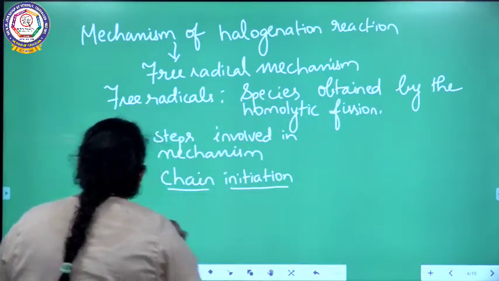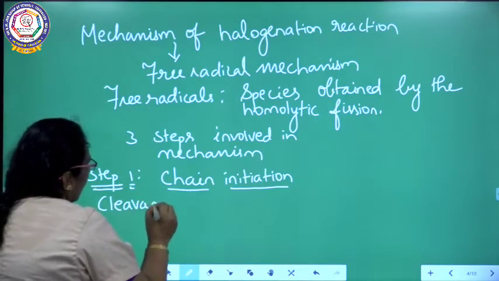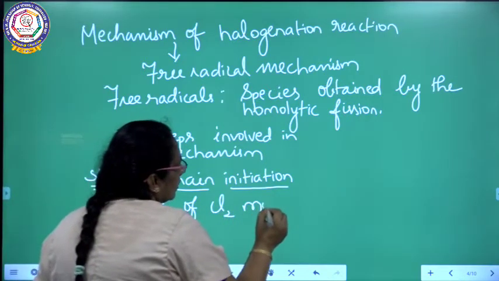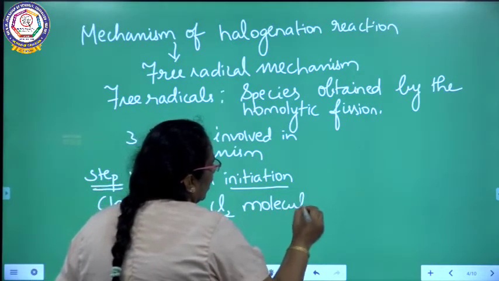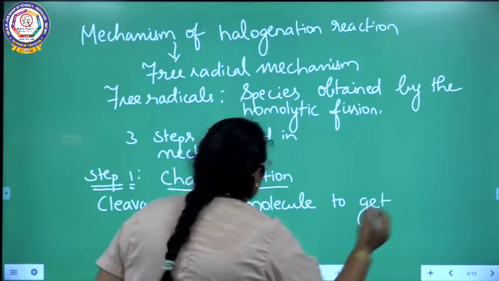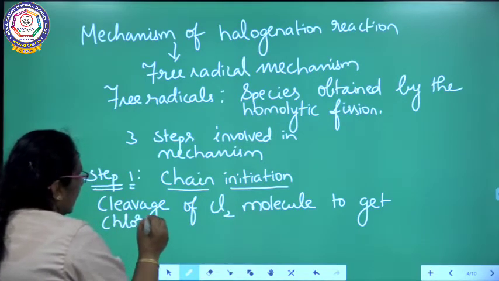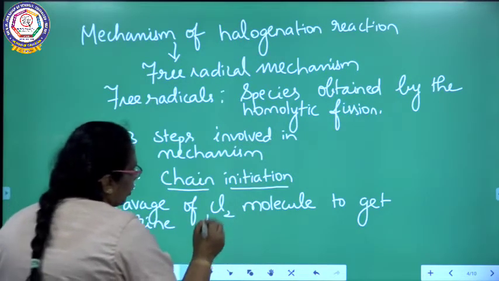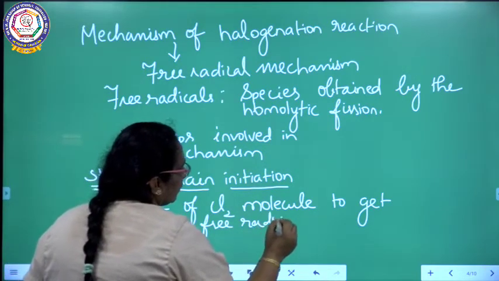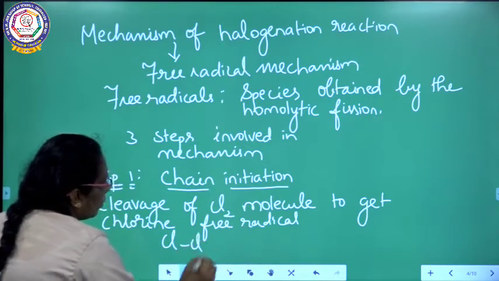Step 1, chain initiation: cleavage of the chlorine molecule to get chlorine free radical. This is the chlorine molecule, is it not?